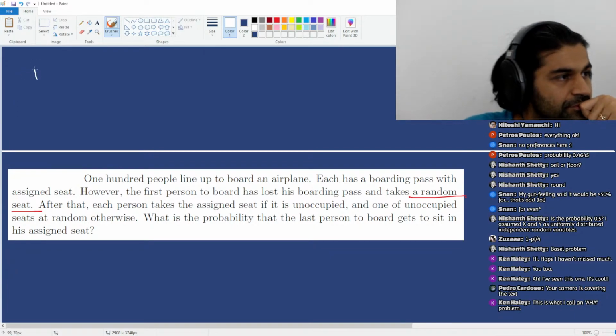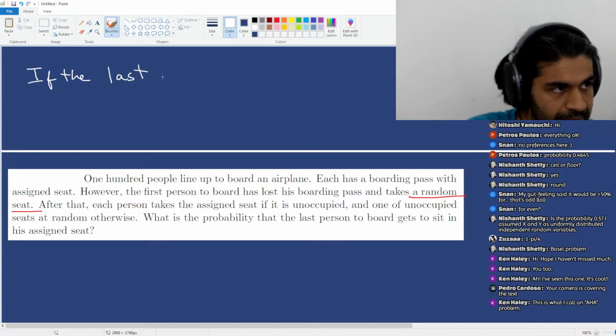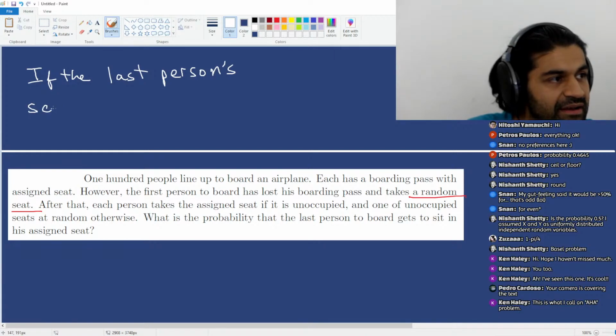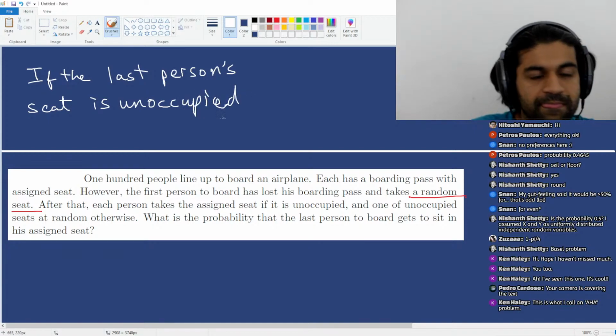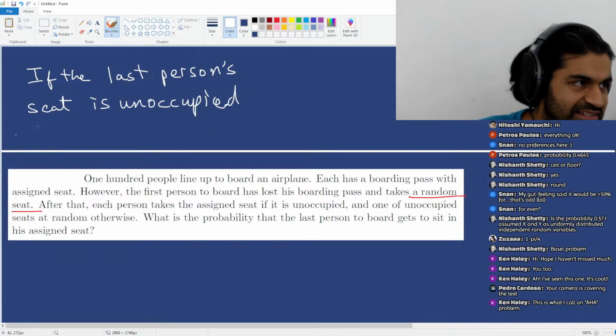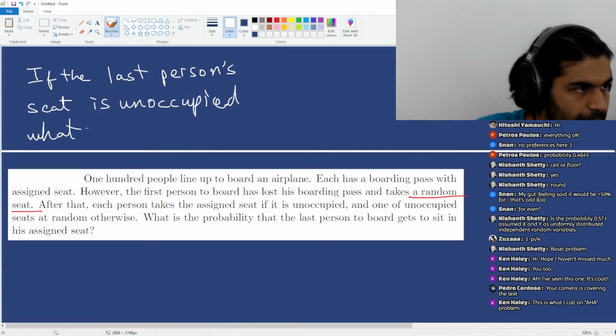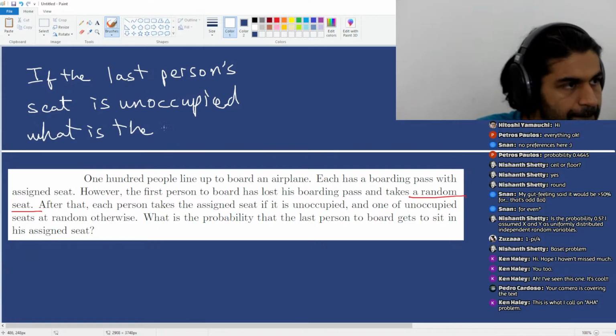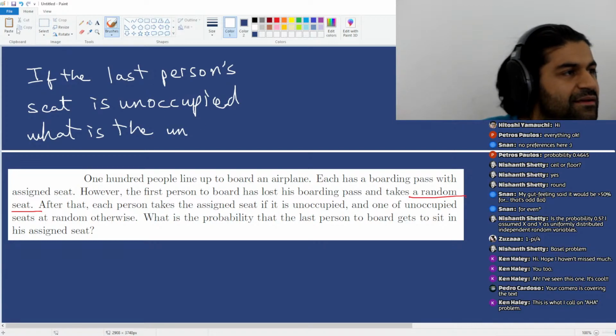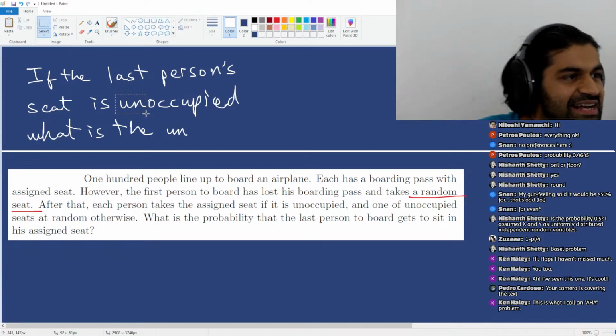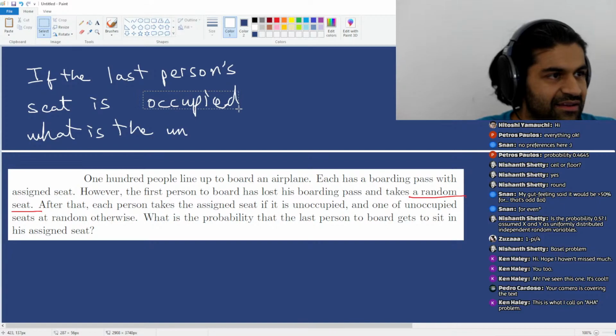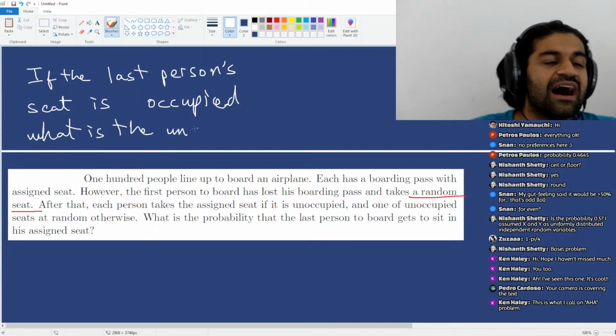So if the last person's seat is occupied, what is the unoccupied seat?